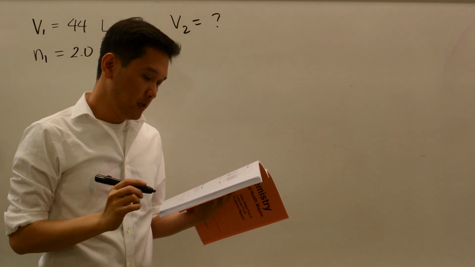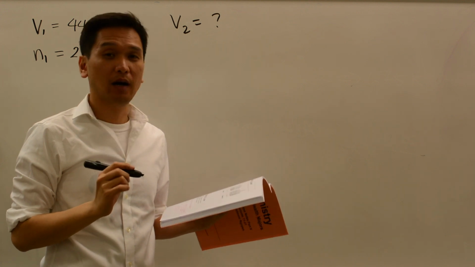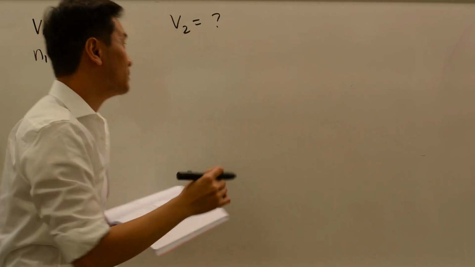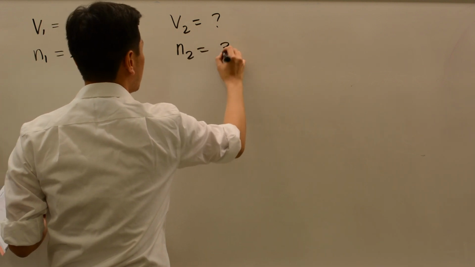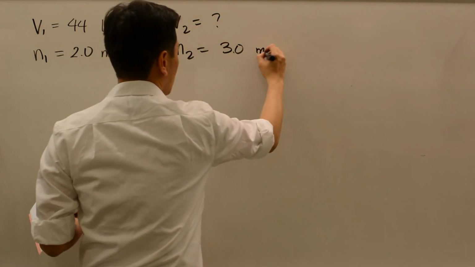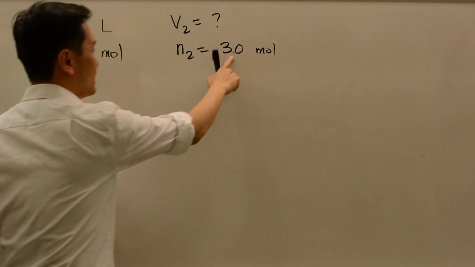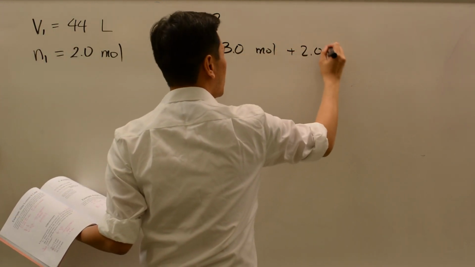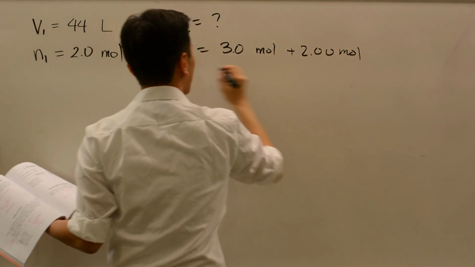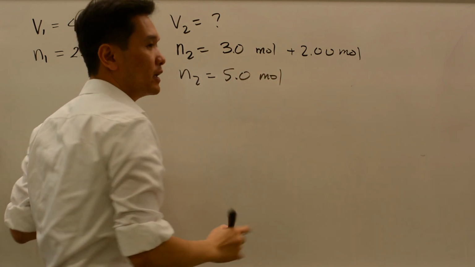If the balloon is added with 3 moles of helium, so you add 3 more moles of helium. Many students would make the mistake of saying that n2 is equal to 3 moles. But hopefully not you, right? Because that's what was added. What was there before? It was already 2 moles in there before. So really, n2 is 5.0 moles. Okay, don't be tricked by that.